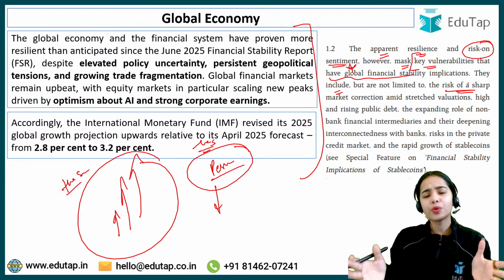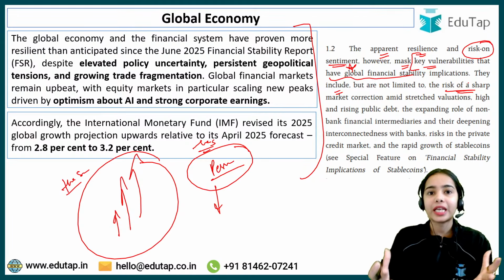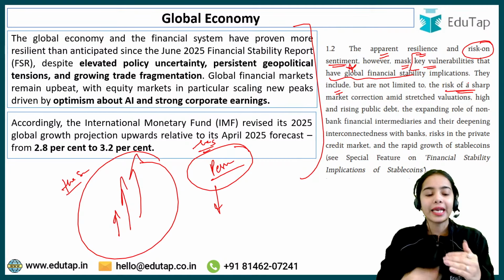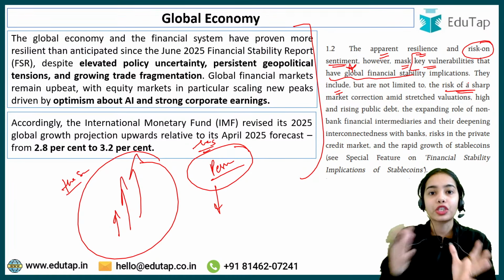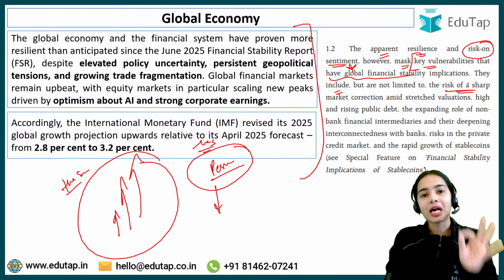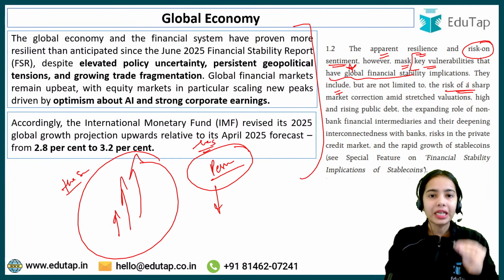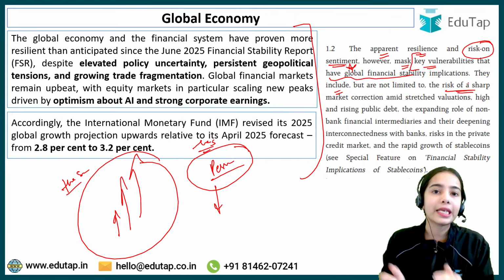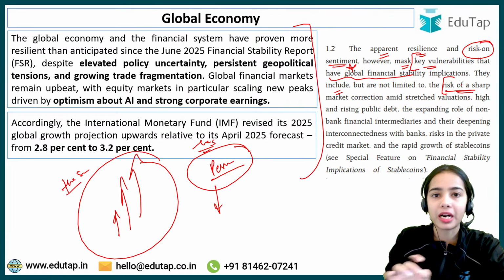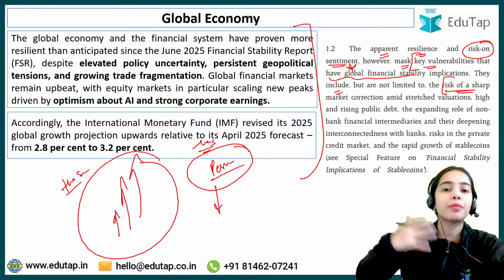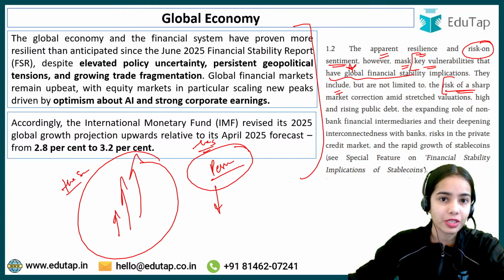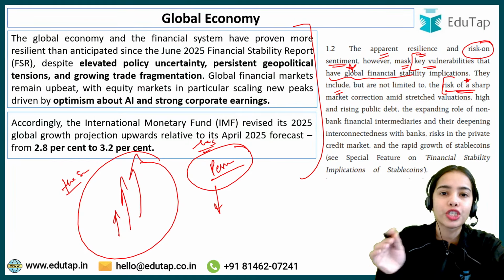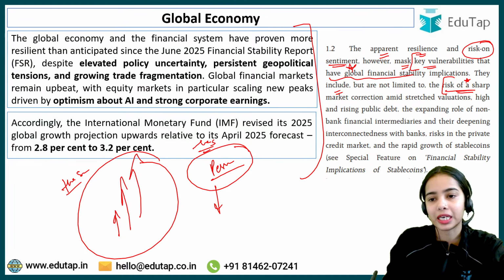So there is a risk of a sharp market correction. Recently you must have seen that the IPO prices were very high, and the prices of the shares were increasing very rapidly. It is said that the market will correct itself because the rapid increase that we have seen is not natural. So the market will have to correct itself. It might come next year, it might come after 3 years, it might come after 5 years, but it is expected that a market correction can come, and there is a risk of a sharp, immediate market correction.